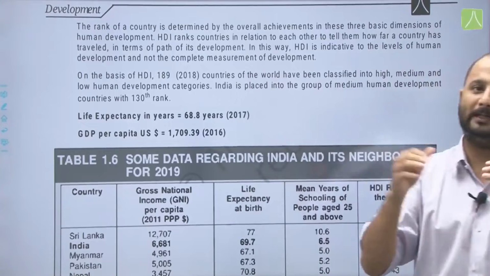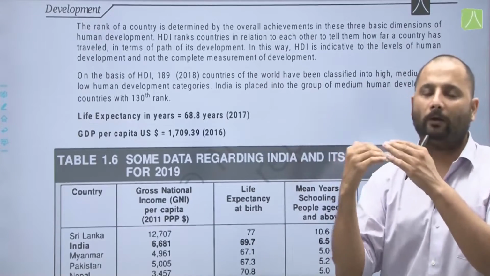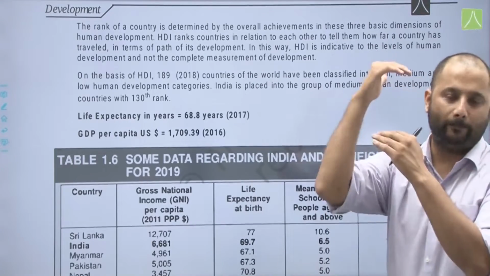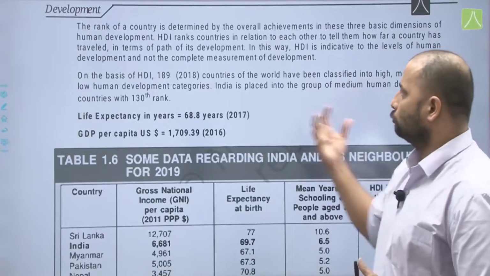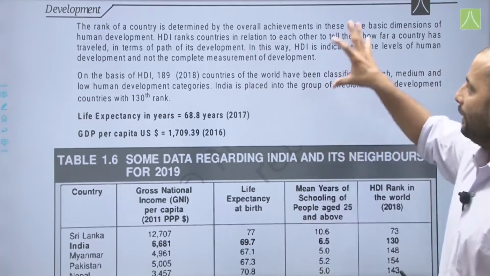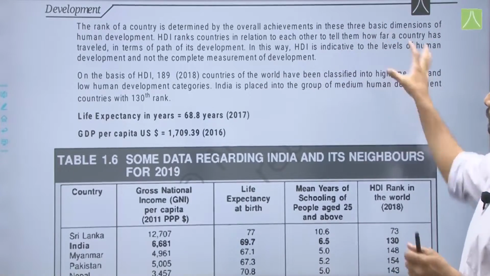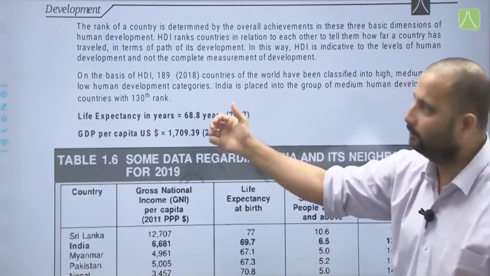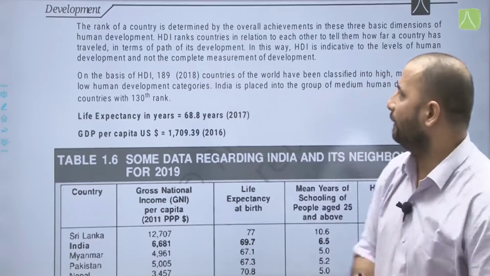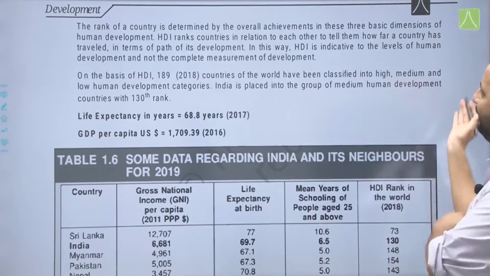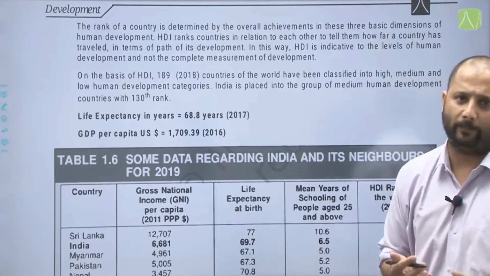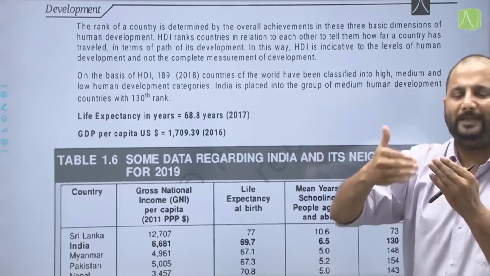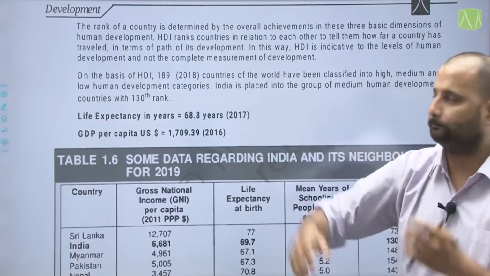Similarly, here also, when countries are compared, they know what standards or benchmarks are set for them. So, they also strive to do better and reach those goals. Therefore, HDI ranks countries in relation to each other to tell them how far a country has travelled on the path of its development. In this way, HDI is indicative of the levels of human development and not a complete measure of development, because again this is a continuous progress.